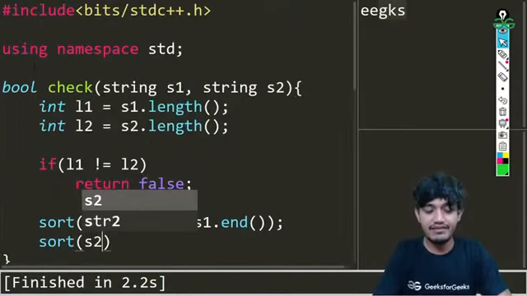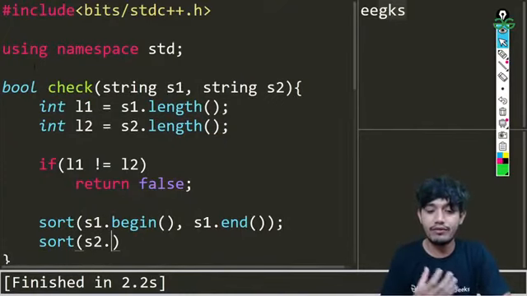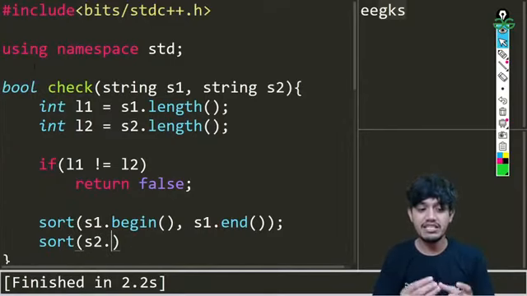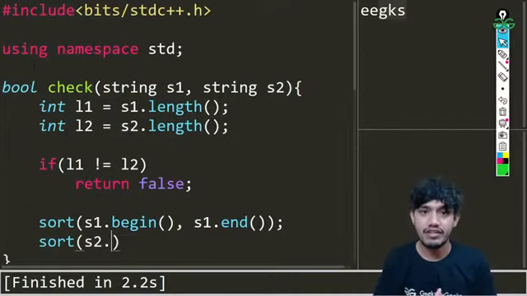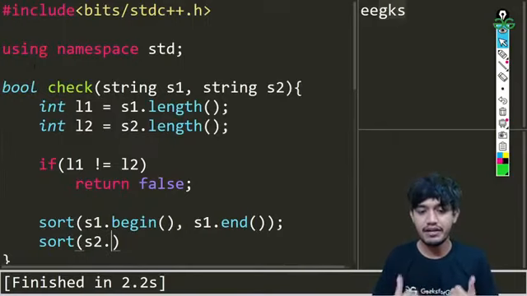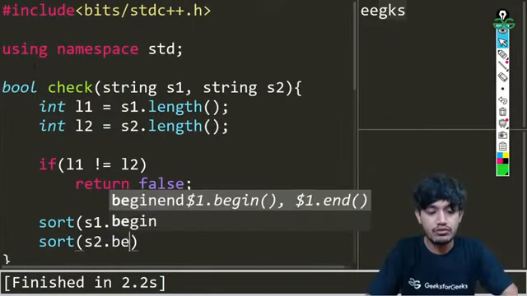So I'm writing each and everything. I'm not just doing copy paste. If I do that, it will not be understandable to everyone. So I am writing each and every single thing. Instead of writing this sort function a second time, I could have copied and pasted and just changed the variable name, but I don't want to do that. I want it to be written out fully, so that you do not get confused, those who are watching for the first time and those who want to learn from it.